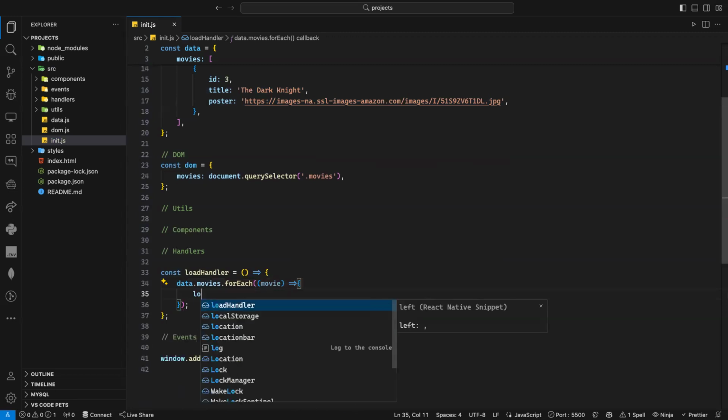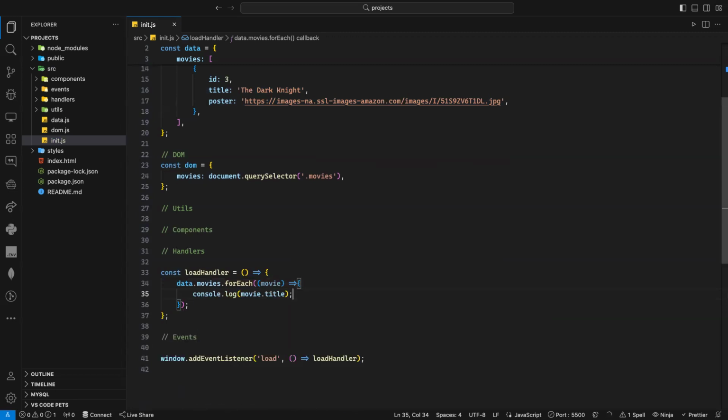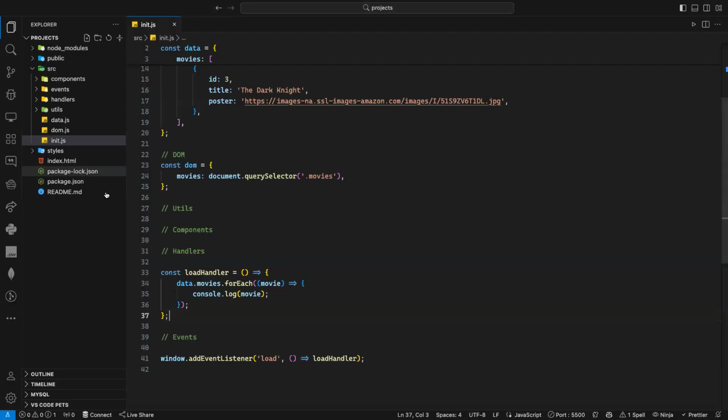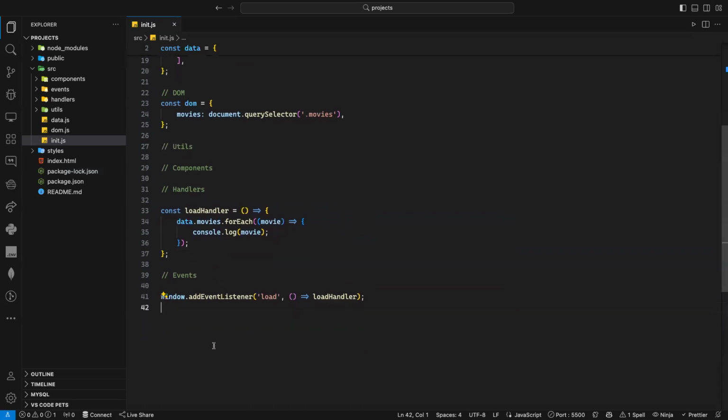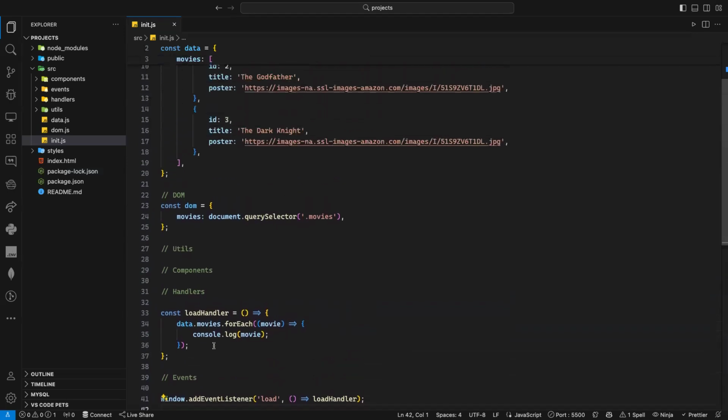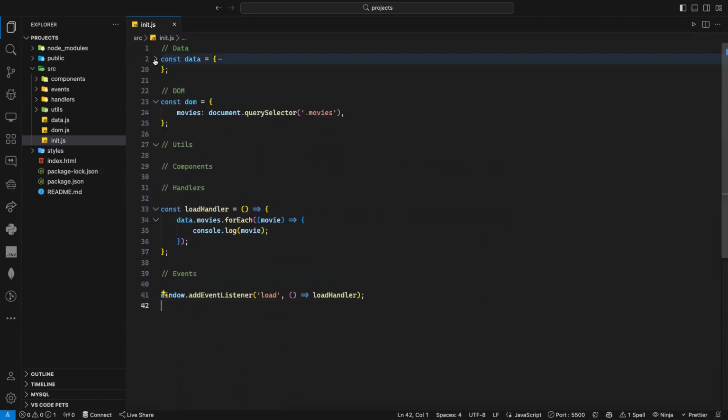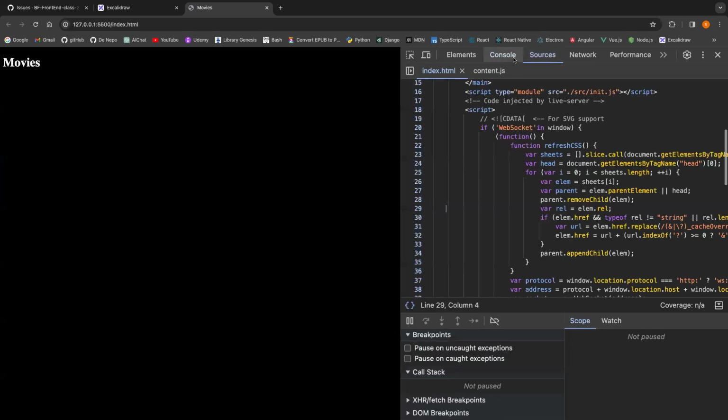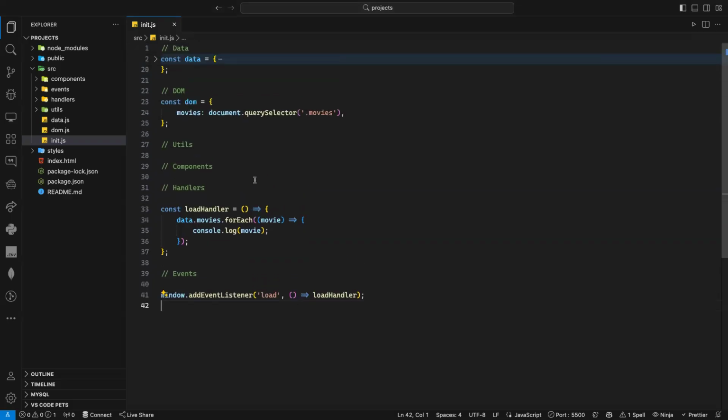Now here I can log my movie. For now, we're just going to log my movie, not movie title, just movie. And of course, if I do so and I go here and I refresh, what is going on? Am I logging it? data.movies.forEach, movie, I want to console.log the movie. It should log my data. Why is it not logging it?